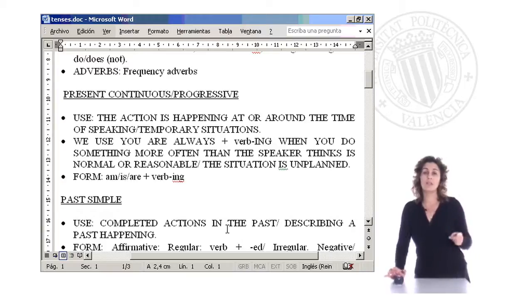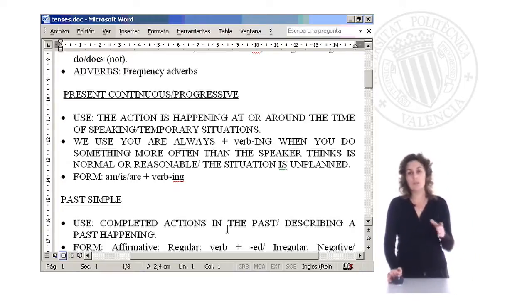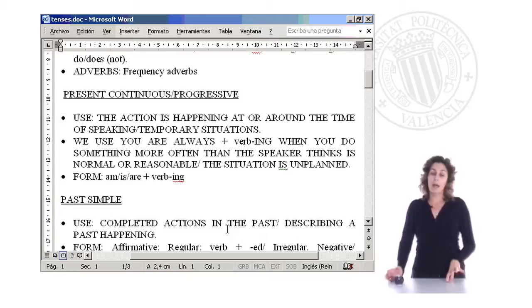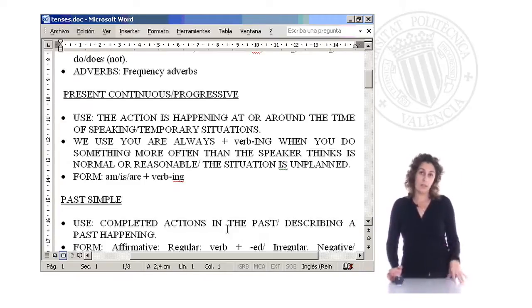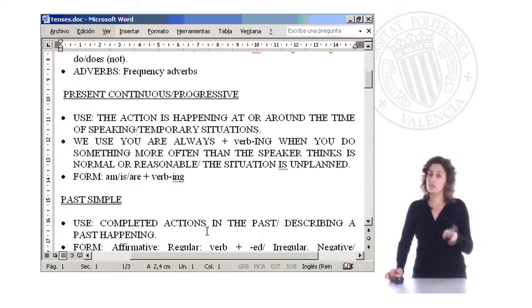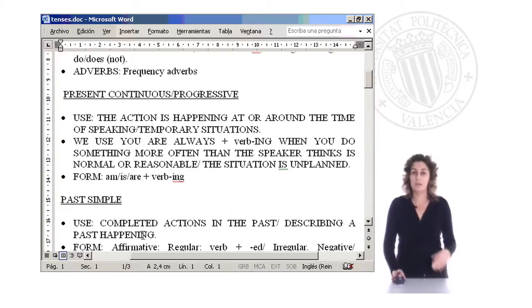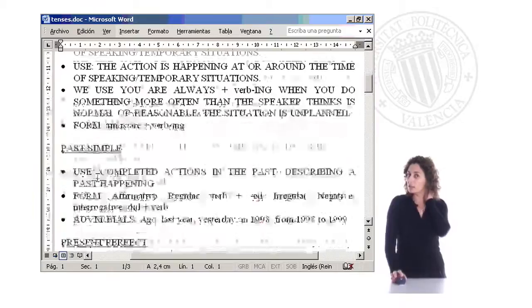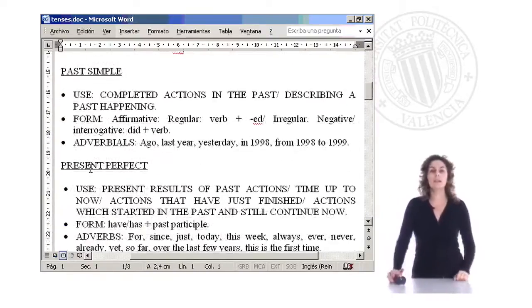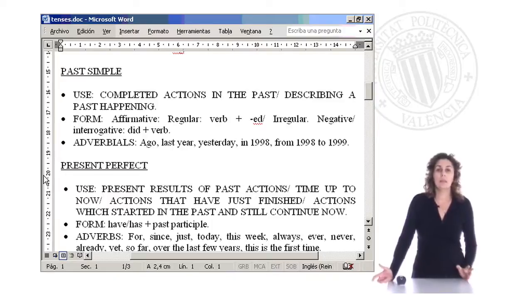And remember that the present simple is for habitual actions and present continuous is for something that is happening now. And don't translate, okay? Don't translate because in Spanish it's used in a different way, right? So don't translate, please. Okay, let's talk about the past. When we refer to the past, the most simple way is the past simple, right?